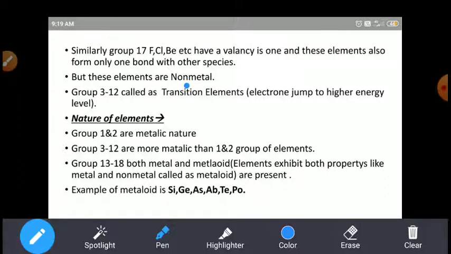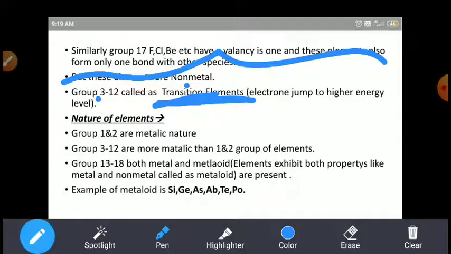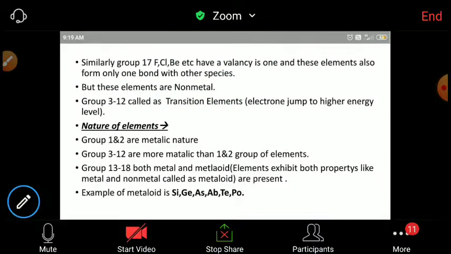Okay, groups 3 to 12 we call transition elements. Groups 3 to 12 we call transition elements. Why are they called transition?